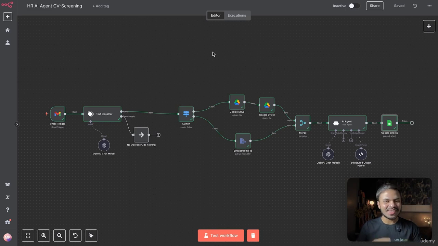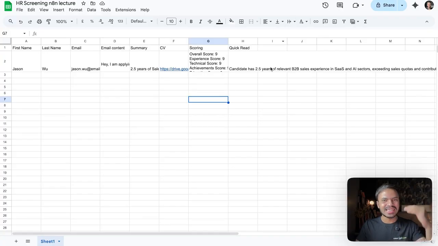And congratulations guys, our HR agent is done. And that's how you can streamline all the pre-screening of the candidates. For example, if you are getting 200, 300, 500, it will do it instantly. And you can easily skim and scan which candidate is more accurate or proper fit for a job role.